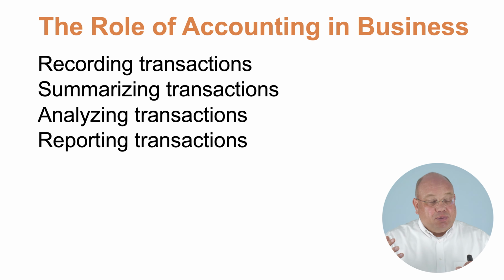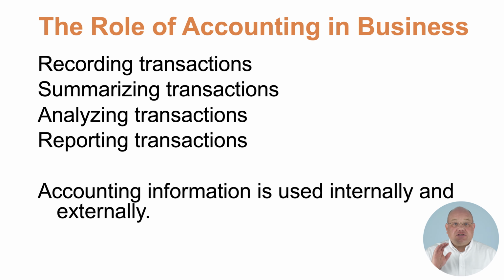And as we go through the process and look at the debits and the credits, that's the recording of the transaction in our financial records. And then we'll summarize that, we'll analyze that, we'll report that. And so it's a big scope. There's a lot that we're doing as we record all of these transactions and report all of these transactions. And so this accounting information is used both internally and externally. We've already talked about it. We use it internally to make our own decisions. It goes externally as part of our financial statements.